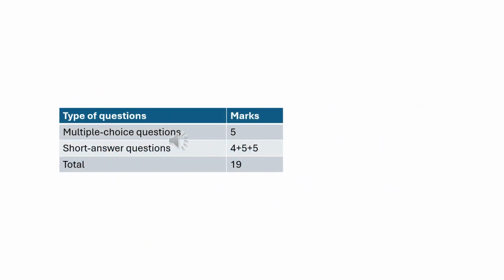In light as a particle, 5 multiple-choice questions are worth 5 marks, and 3 short-answer questions are worth 14 marks. The overall score for this section is 19 marks. With a total possible score of 130 marks, the percentage for this section is 14.6% of the total score.